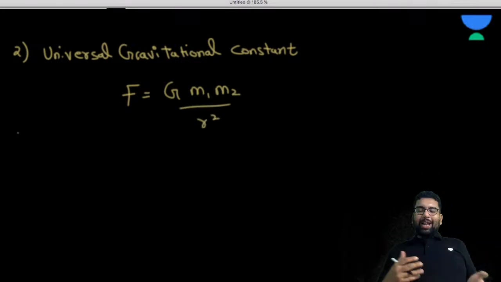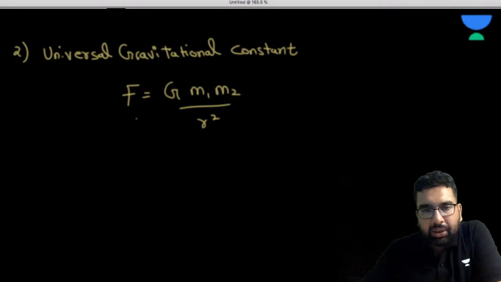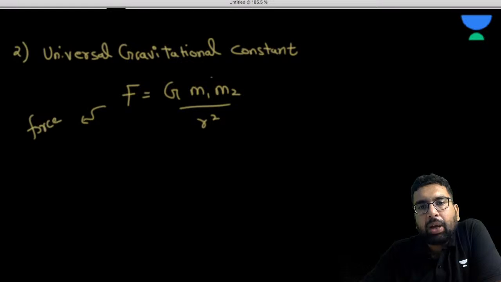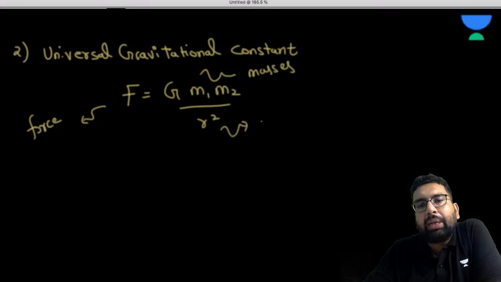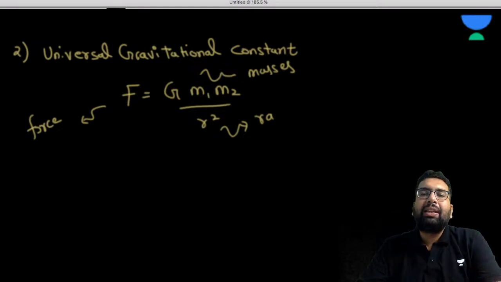I hope we know that. If you don't know that, that's okay. Here F is the force, m1 and m2 are masses, and r is the distance between the masses.